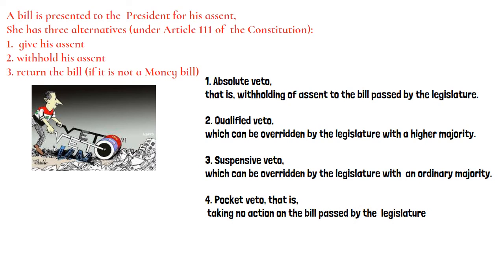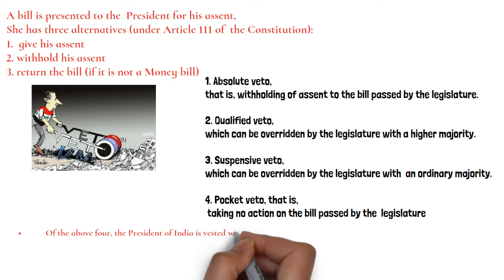Absolute veto is withholding assent to the bill passed by the legislature. Qualified veto can be overridden by the legislature with a higher majority. Suspensive veto can be overridden by the legislature with an ordinary majority, and pocket veto is taking no action on the bill passed by the legislature.